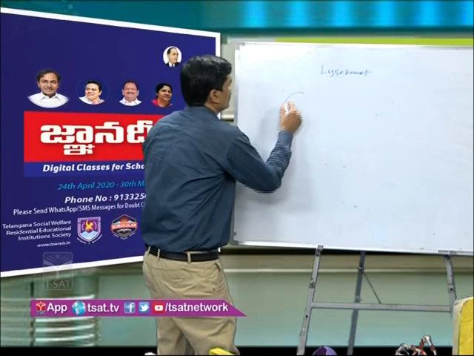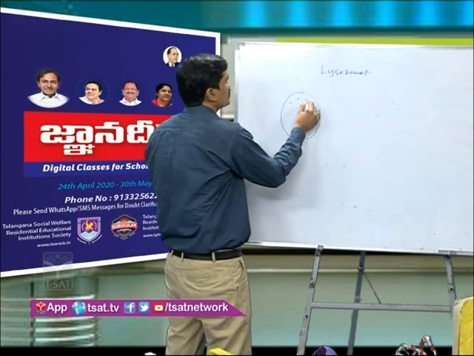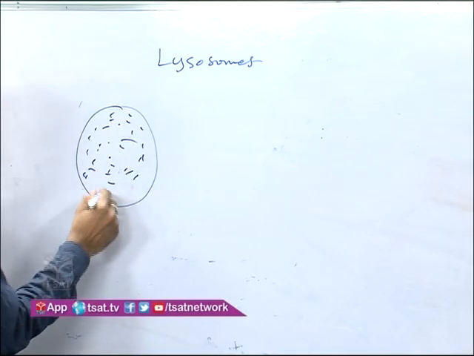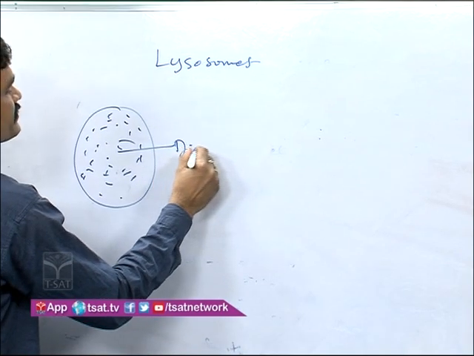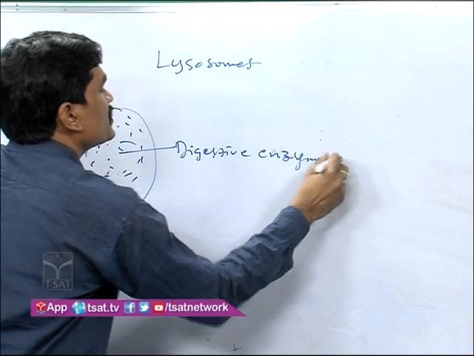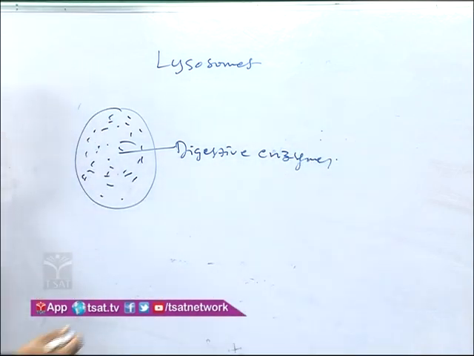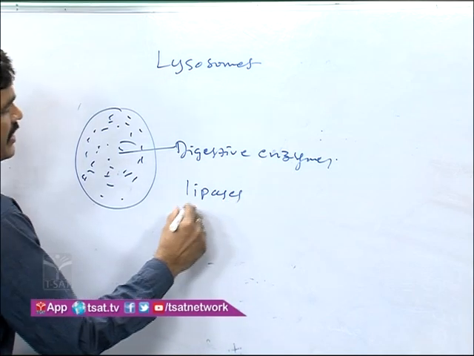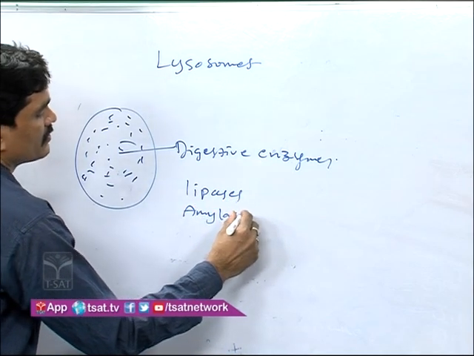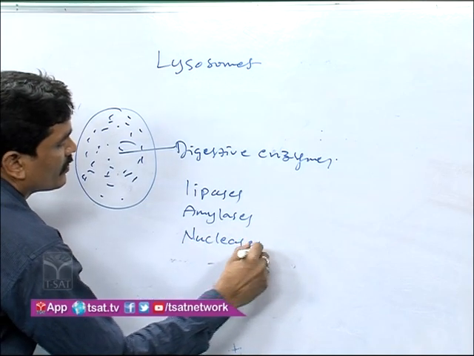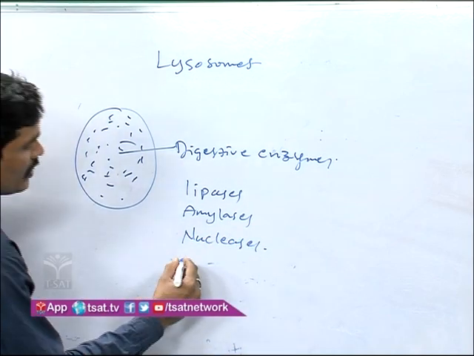Here, this is a lysosome. It is totally filled with digestive enzymes. Several enzymes are present in it. That may be lipases, amylases, nucleases or proteases.